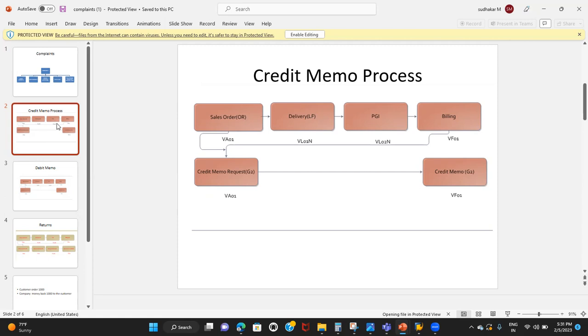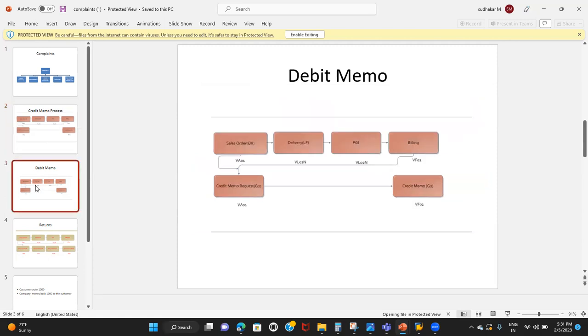Whenever the customer is charged less than what he should be, companies will issue the debit memo to the customers. When the customer is overcharged, a credit memo will be issued. That means we are giving money back to the customer. When the customer is charged less, then the company has to collect the money from the customer. So in this case, we'll issue the debit memo to the customers. The same way, we need to create the debit memo also.